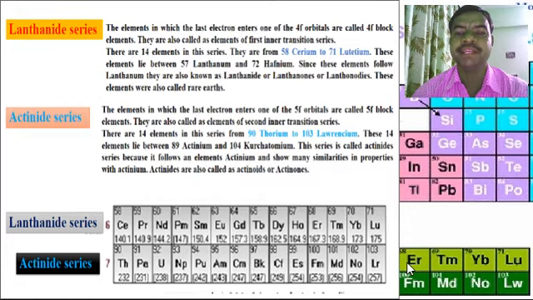This series is called the actinide series because it follows actinium and shows many similarities in properties with actinium. Actinides are also called actinoids or actinons. These are the lanthanide series and these are the actinide series, 14 elements in each series.